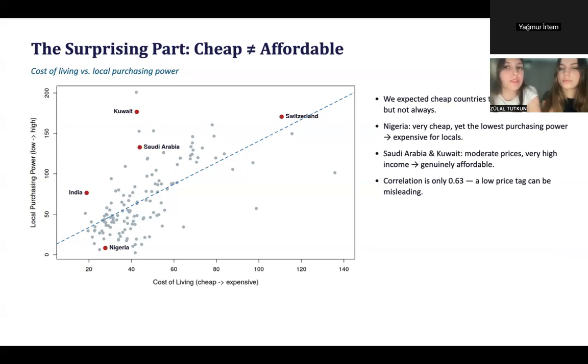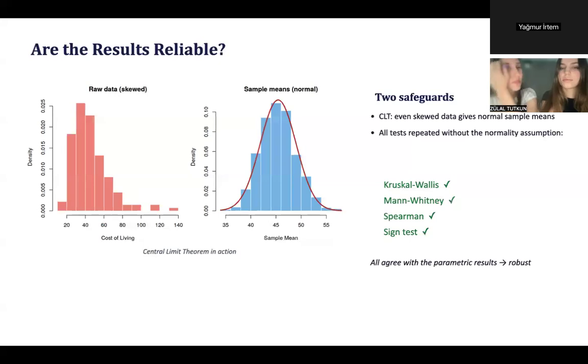living there. The opposite, Saudi Arabia and Kuwait: moderate prices but very high income, so they're genuinely affordable. The correlation between cost and purchasing power is only 0.63, meaning a low price tag can be misleading. So cheap and affordable are not the same thing actually.